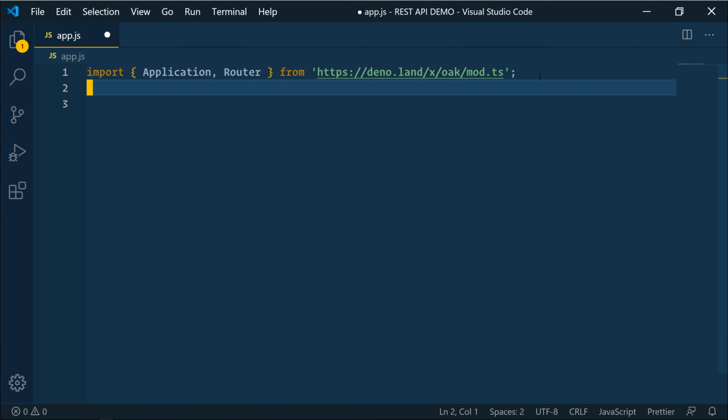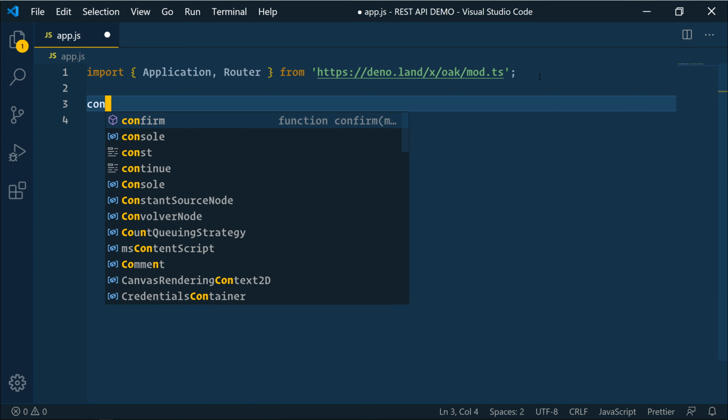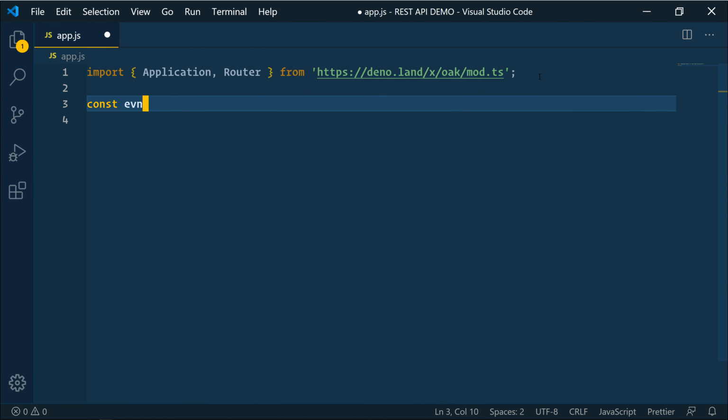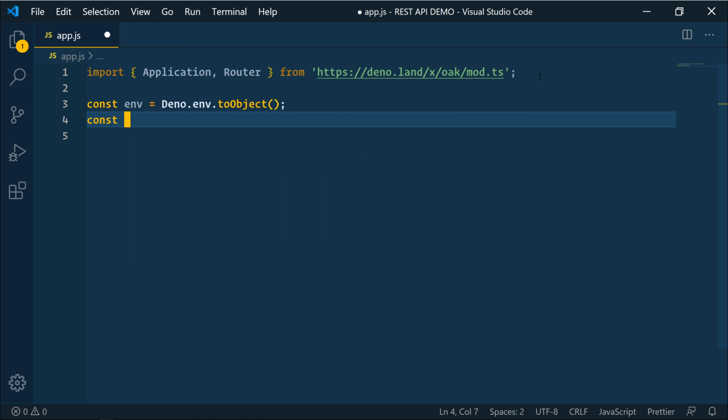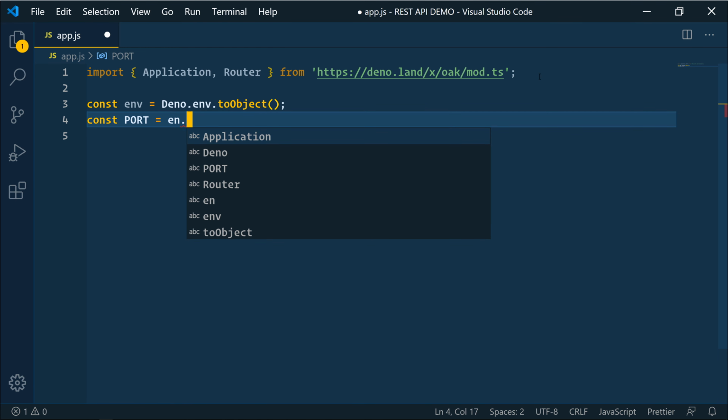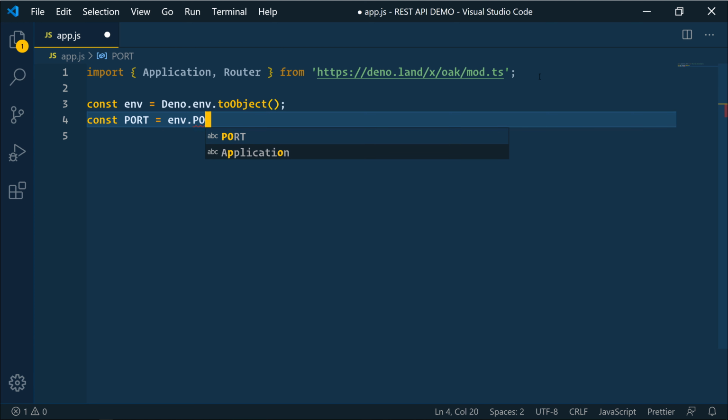All right, next thing that we're going to do is we're going to set up some environmental variables. So I'll say const env equals Deno.env.toObject. And we'll set up a port. And we're going to make that equal to env.PORT or 4000.